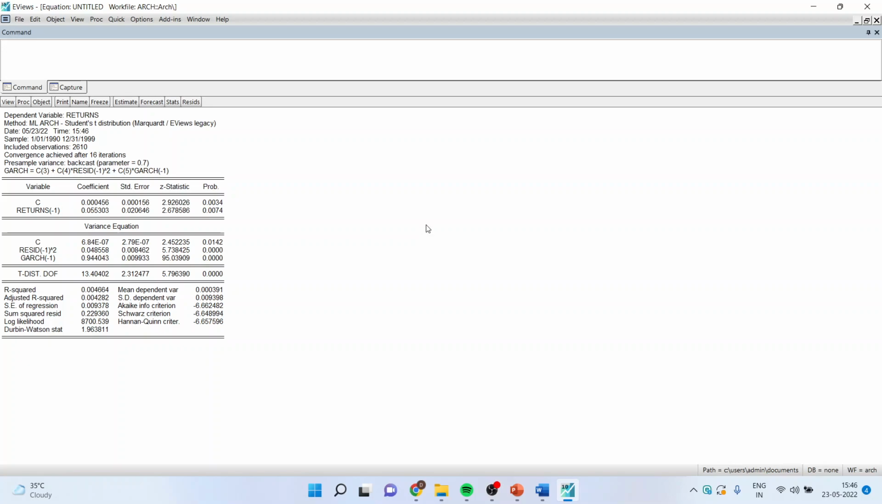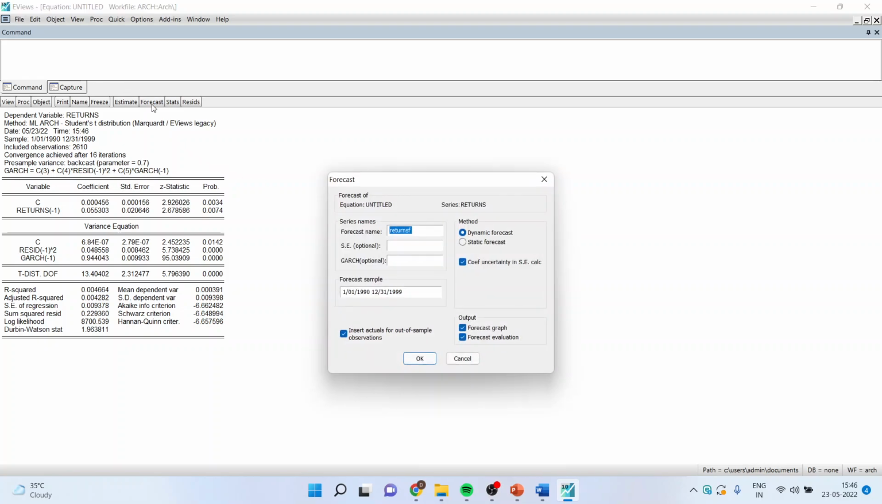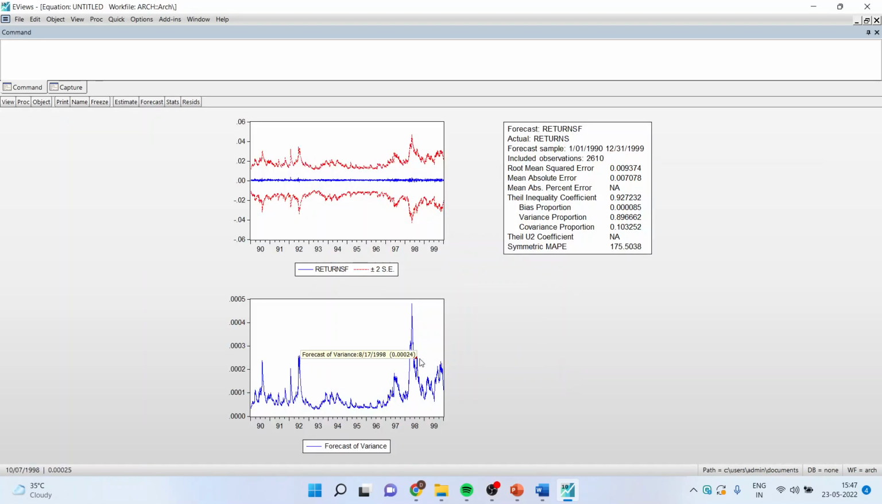Now we want to forecast this variance. For this purpose, I will have to go in the window of forecast. The forecast is done for the full sample. Therefore, I'll make this a static forecast. Click OK. You can see here returns are quite stable. But here the asset shows the intense volatility.